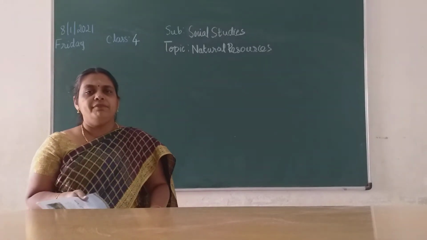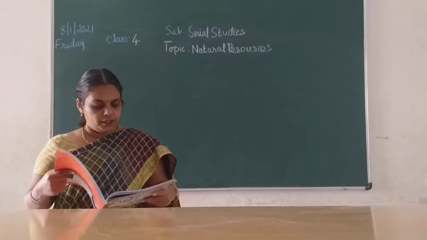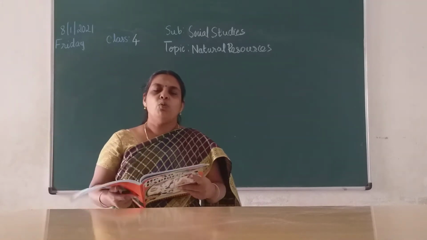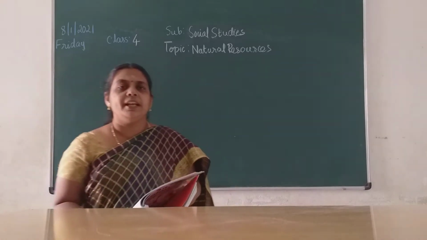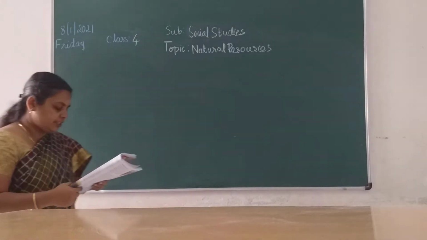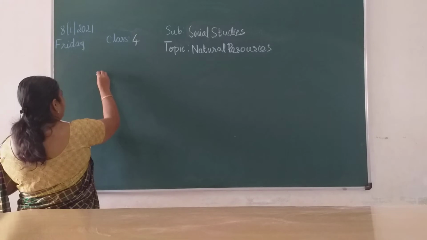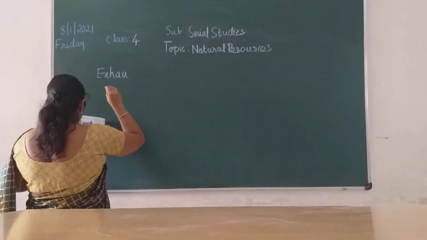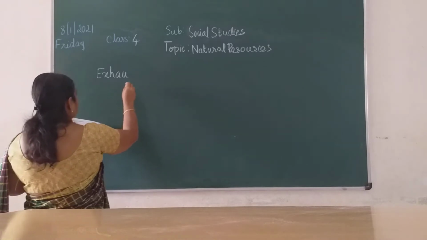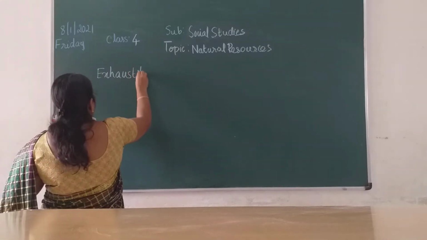Then we were seeing two types of natural resources: exhaustible resources and inexhaustible resources. Today we continue with the topic of exhaustible resources.